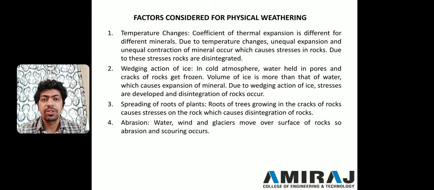Second one is wedging action. Now these wedging actions of ice come in places where a cold atmosphere or environment is available, sometimes on mountains. In India that is available in the Himalayan regions, but if we go to South India or the western parts of India, the influence of wedging action of ice for erosion is not as much as it is considered for Himalayan regions.